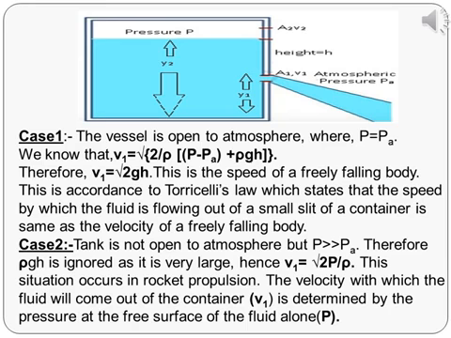We have the expression V1 is equal to square root of 2 by rho into P minus Pa plus rho G H. Since P is equal to Pa, the expression will become V1 is equal to square root of 2 by rho into 0 plus rho G H, which is equal to square root of 2 by rho into rho G H, which is equal to square root of 2gh.